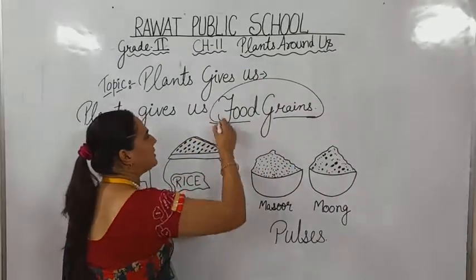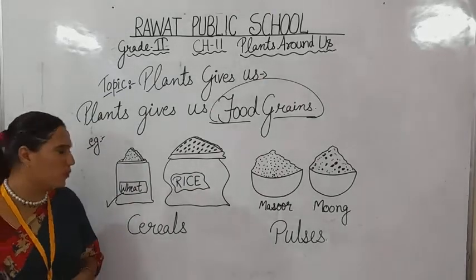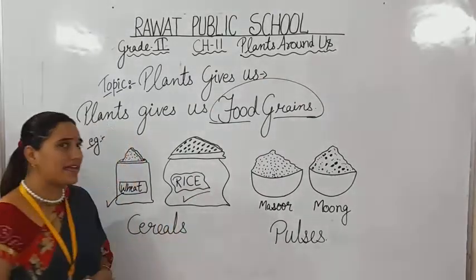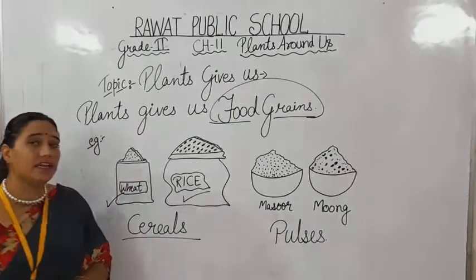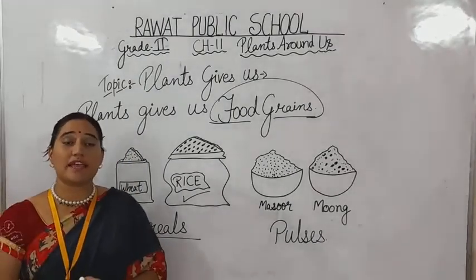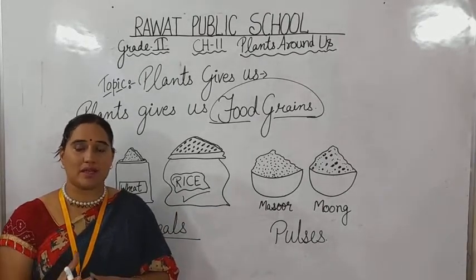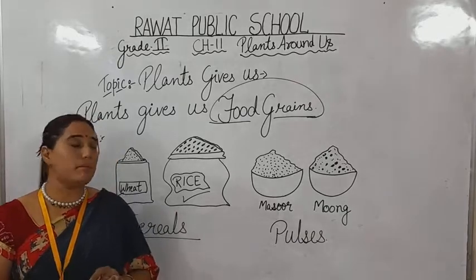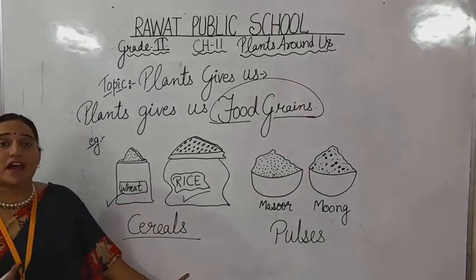What are food grains? We are able to eat wheat, you can say gehu. We are eating rice, means chawal. They both are cereals. इन्हें क्या बोला जाता है? Cereals. Like for example, maize as well, bajra you can say. They are also examples of cereals. A few things we are eating as our cereals.